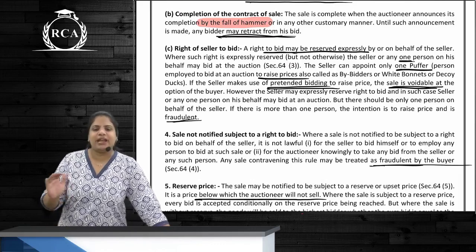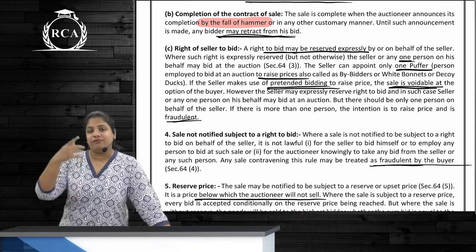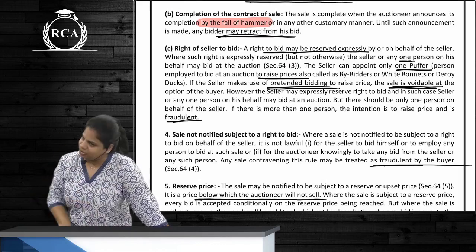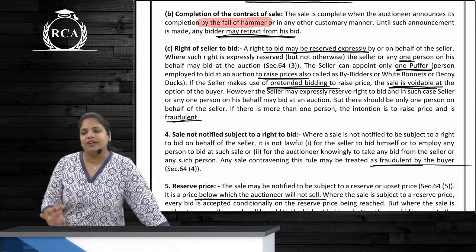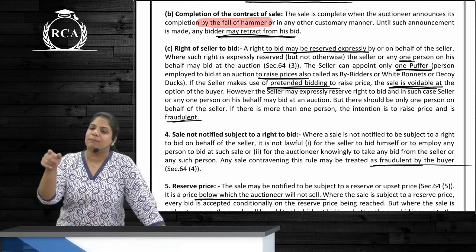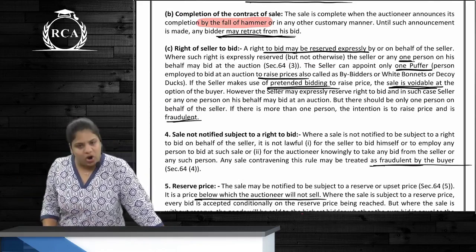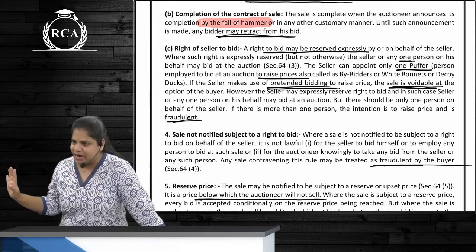Correct? How many puffers can the seller appoint? Only one. And should he inform that this sale is subject to a puffer? Yes, because if it is not informed, it will be treated as if it is fraud. And at the option of the buyer, it will then be voidable. So, a puffer is appointed. The seller does not tell that the puffer is there.